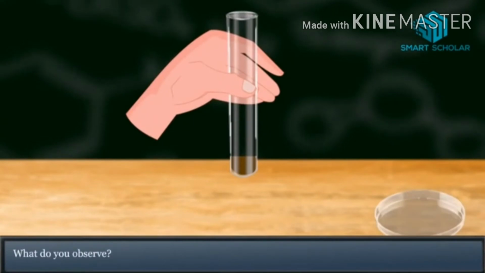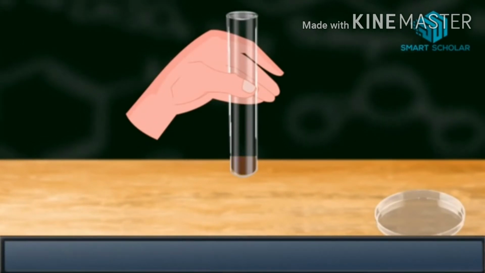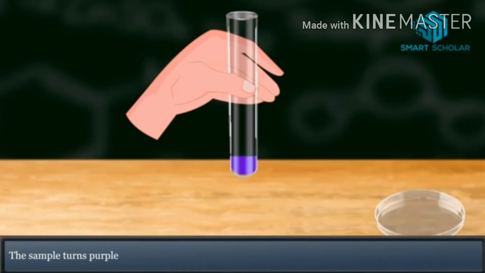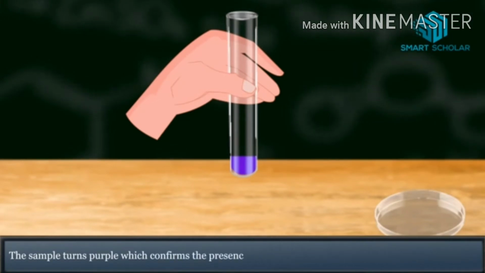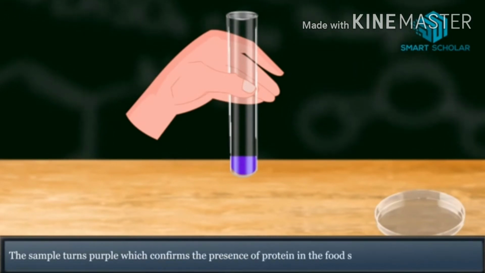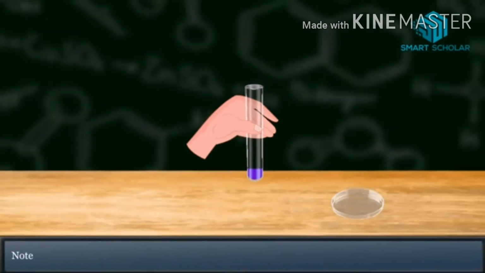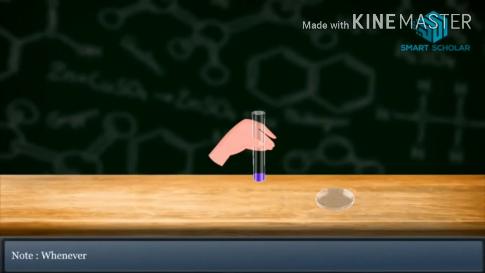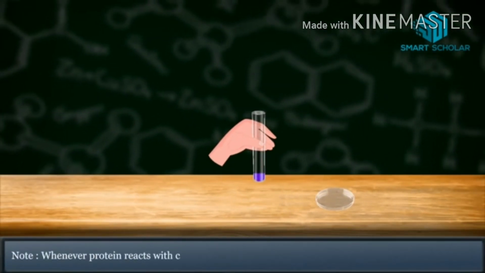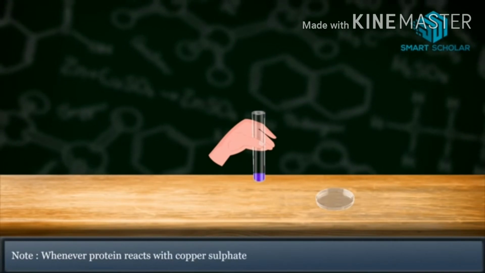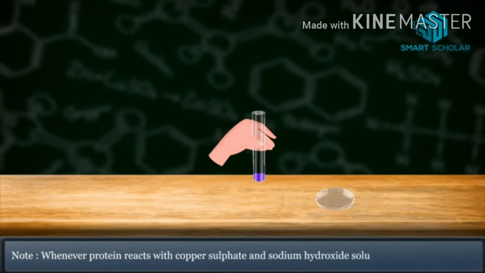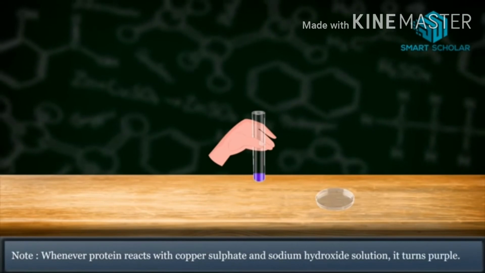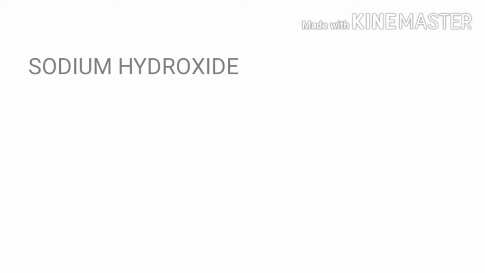What do you observe? The sample turns purple, which confirms the presence of protein in the food sample. Note: whenever protein reacts with copper sulfate and sodium hydroxide solution, it turns purple. Children, sodium hydroxide is also known as caustic soda.